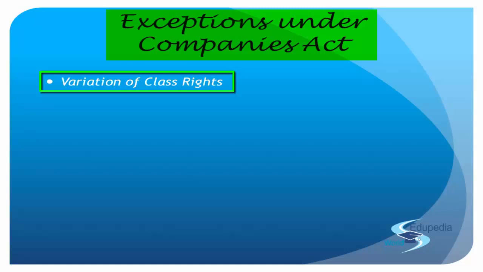And then 3/4 of the holders of that share must pass the resolution to change it, provided such variation is not prohibited by the terms of the issue of shares of that class.